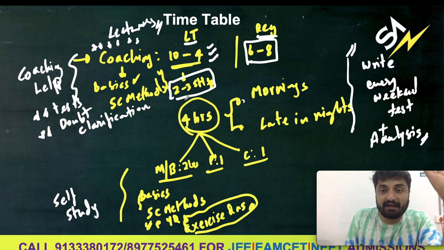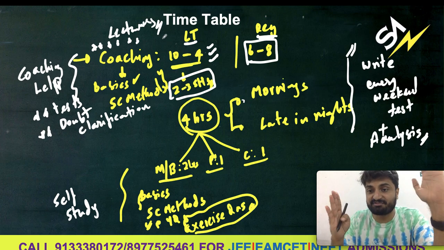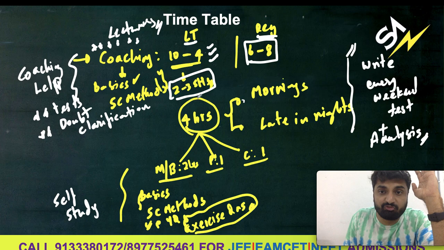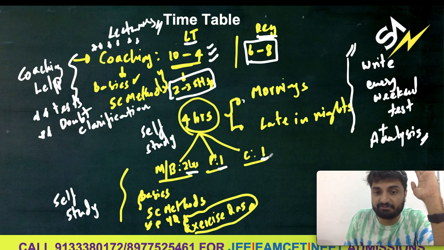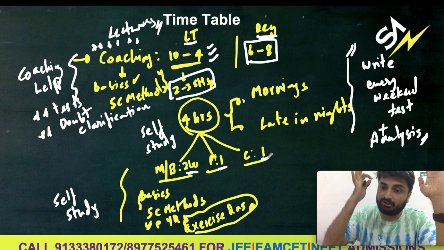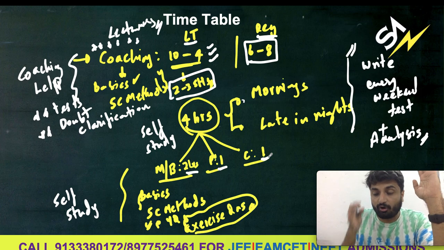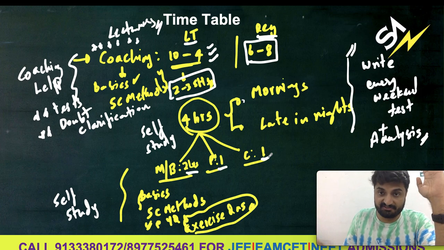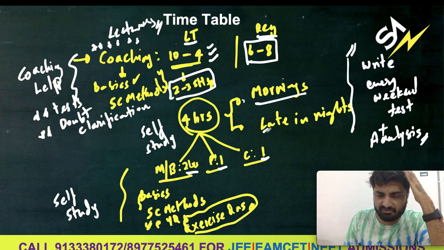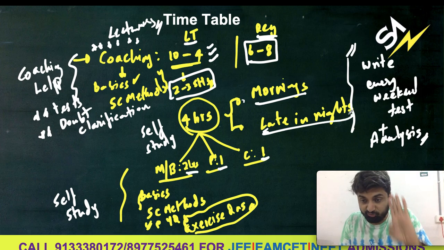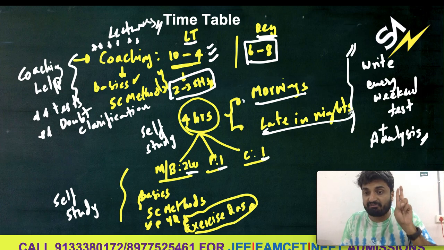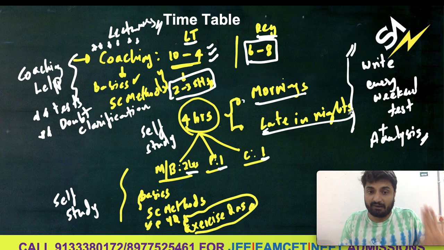And then after that, both for long term as well as regular students, you need to spend 4 hours of self study. In that, maths or biology for 2 hours, physics for 1 hour, chemistry for 1 hour. Every day you need to spend time for all the subjects. You need to allocate time to all the subjects. Either you can do it in the mornings or you can do it late in the nights. But 4 hours of preparation, 2 hours for maths and bio, 1 hour for physics, 1 hour for chemistry.